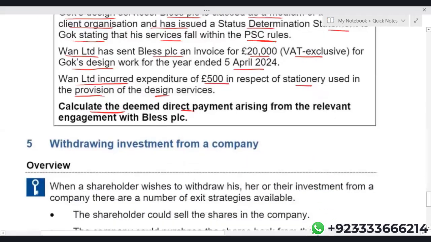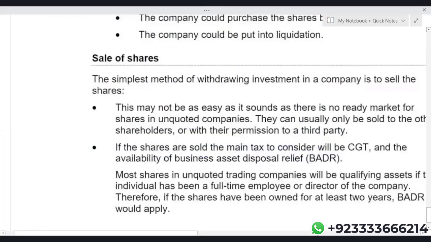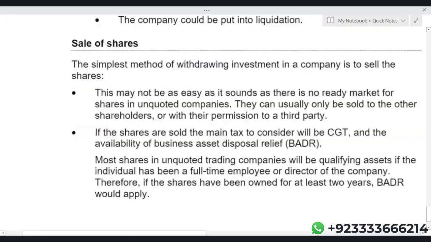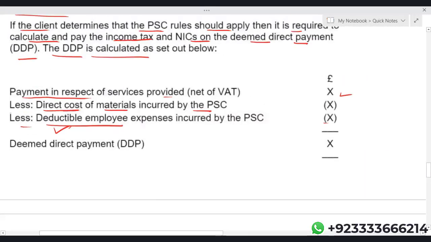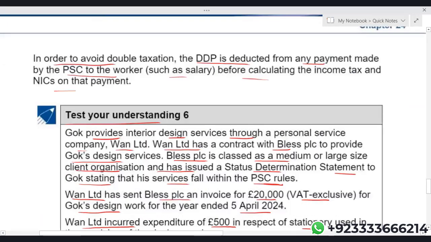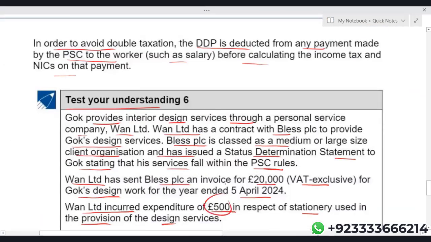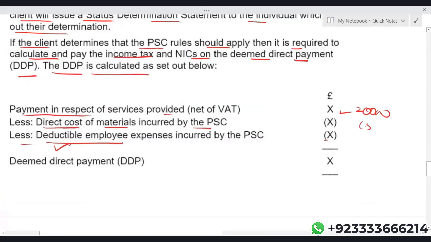We just need to calculate the deemed direct payment arising from the relevant engagement. It's very simple. You just need to know the format. Payment in respect of the services net of VAT is 20,000 in our question. Less direct material costs incurred by the personal service company, which is 500. Deductible expenses incurred by the personal service company, we don't have any other.